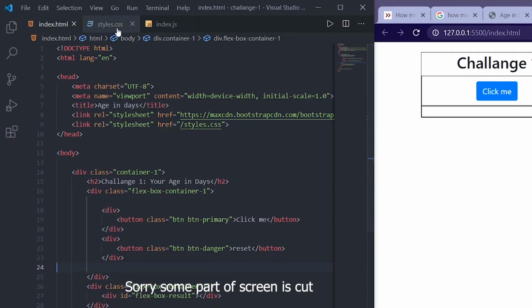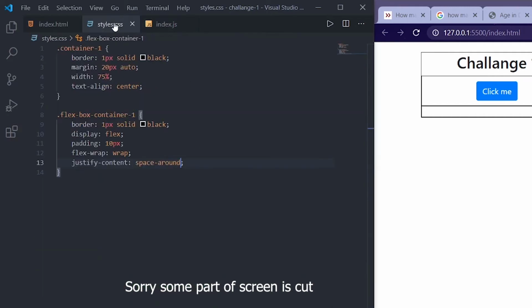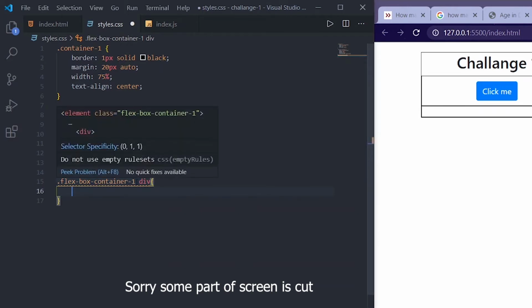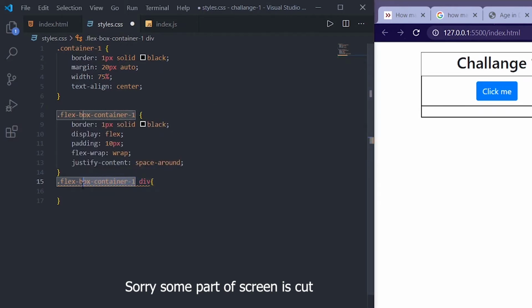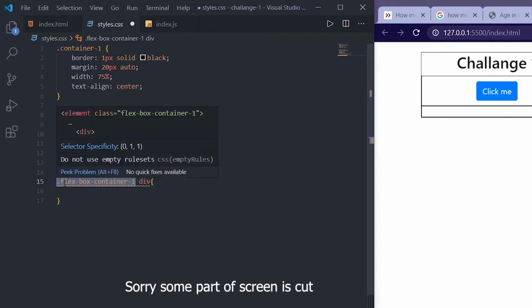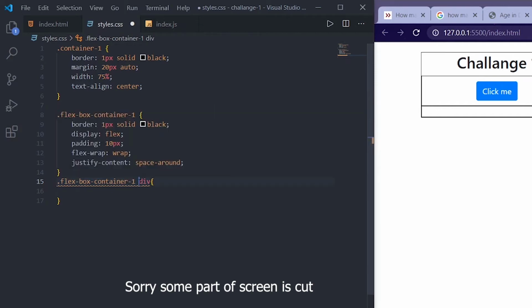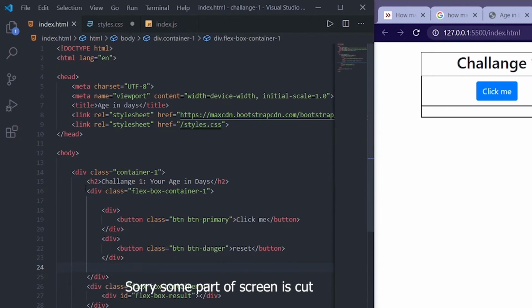So what I will do is, in the flex container one, I am going to style div. This means the div or the class which have this name dot flexbox container, in that class whatever the divs are present, we are going to style them, which means we have one class named flexbox container one here, and another one is here.